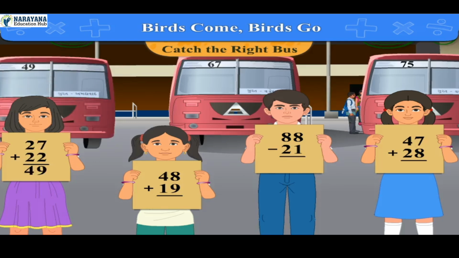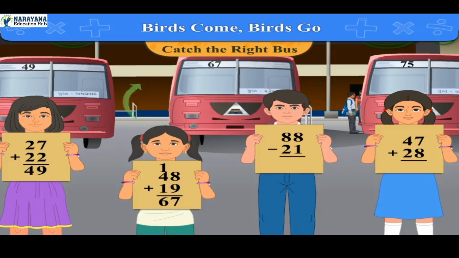Here it is given on the second card, 48 plus 19. So add them. Adding 8 and 9, we get 17. We write 7 below 9 and 1 right above 4. Now the sum of 1, 4 and 1 is 6. So write it in the answer. So we get the answer 67. So the girl with the second card will sit in bus number 67.